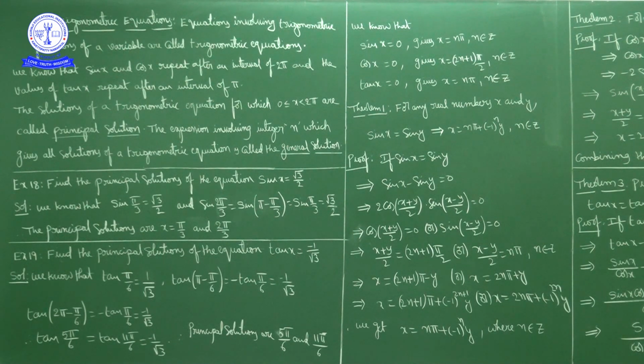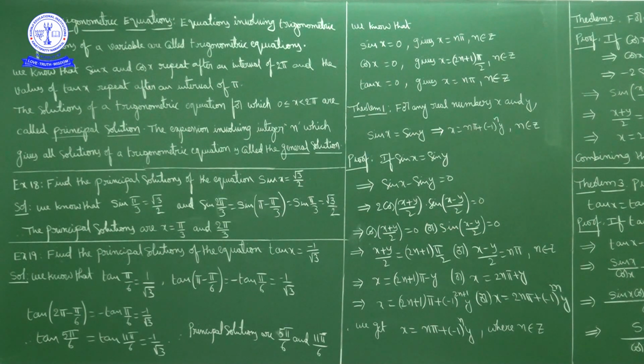Now, first of all, a trigonometric equation means an equation involving trigonometric functions of a variable. Sin x, cos x repeat after an interval of 2 pi and tan x repeats after an interval of pi. A solution of a trigonometric equation lying in the closed interval 0 to 2 pi is called a principal solution. An expression involving integer n which gives all solutions of a trigonometric equation is called the general solution.